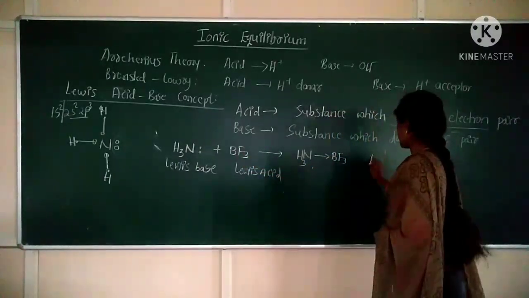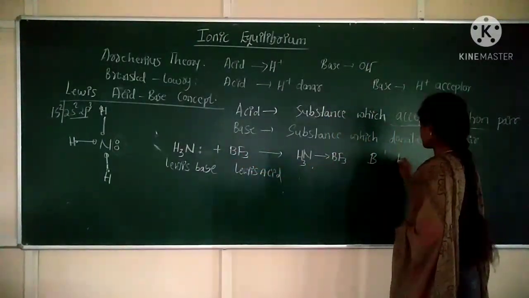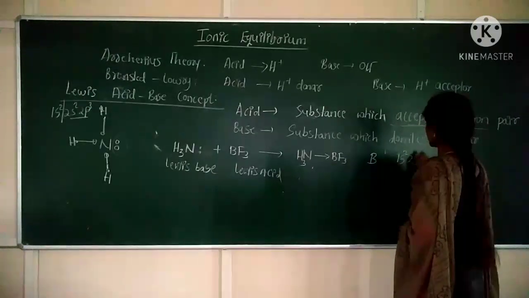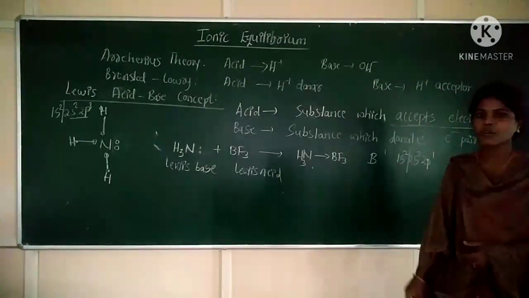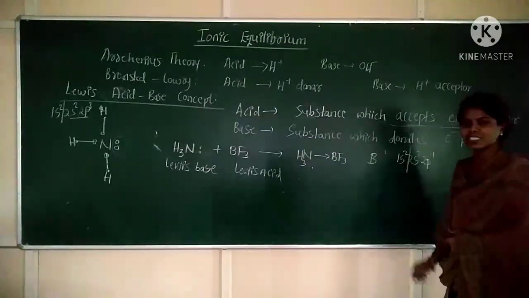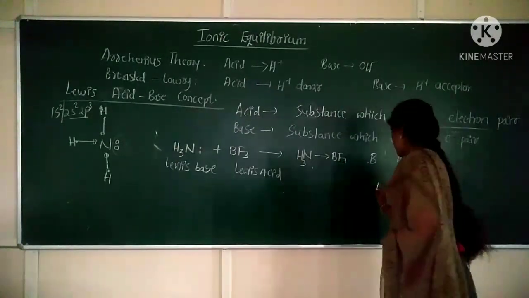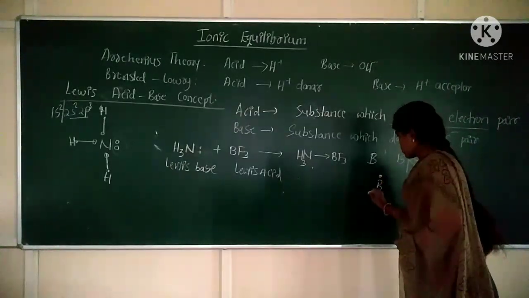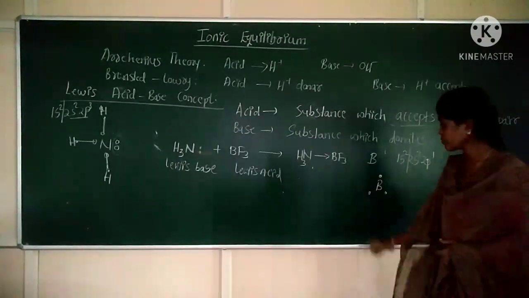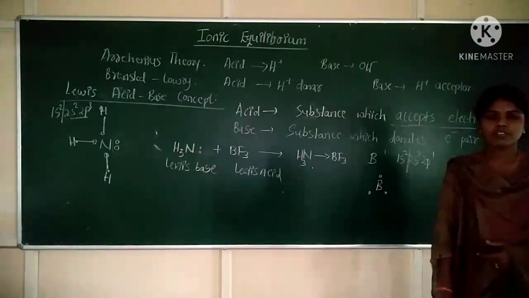Boron is the central metal atom. What is its configuration? 1s2, 2s2, 2p1. Correct? So in the outermost shell, how many electrons are there? 2 plus 1, it is 3 electrons. So around the boron, write 3 electrons: 1, 2, 3. These are the 3 electrons of boron.